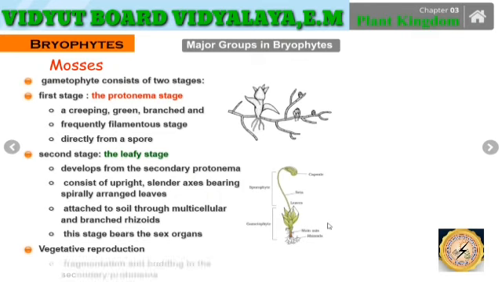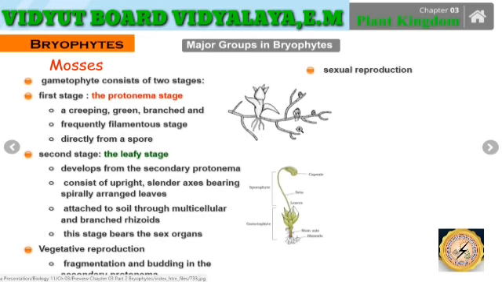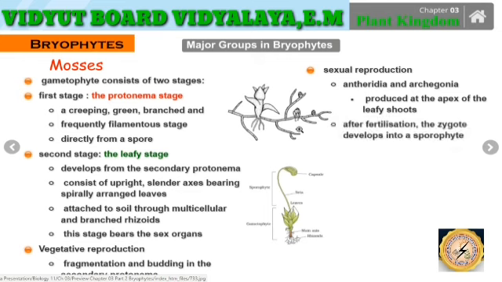They also undergo vegetative reproduction, that is fragmentation and budding in the secondary protonema, as well as sexual reproduction by the antheridia and the archegonia. Antheridia are the male ones, and archegonia are the female ones. These antheridia and archegonia are produced at the apex of the leafy shoots, and after fertilization, the zygote develops into the sporophytic structure.